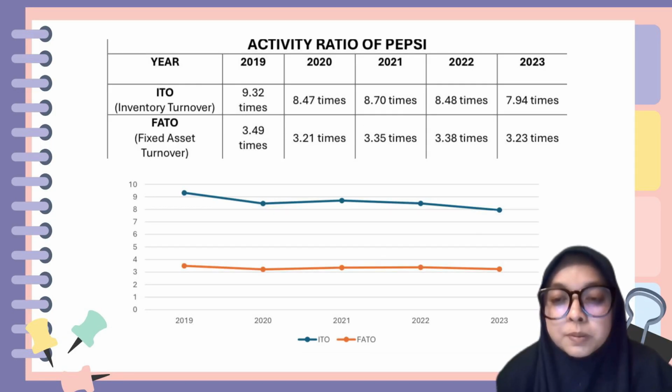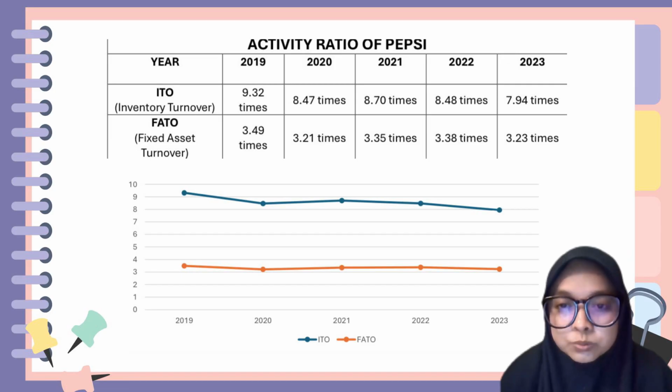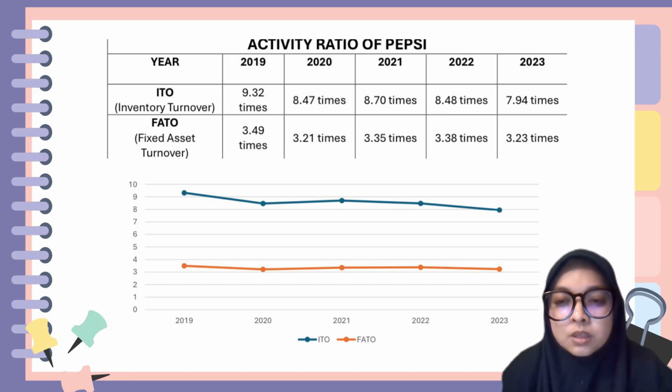We start with Pepsi Company. Inventory turnover for this company in year 2019 shows a good performance, which is 9.32, compared to year 2020. This indicates that this company is efficient in using the total asset to generate sales. Besides that, in year 2021 and 2022, this company is still not improving, from 8.70 to 8.48. That caused inventory turnover to decrease further.